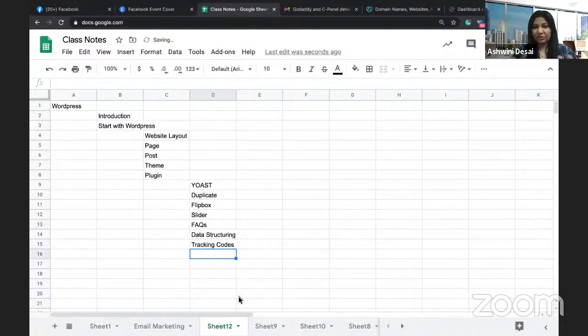So this is the whole plan. Once we start with plugins, you will see the website forming in front of your eyes. I already have a domain booked. It's my pet project of a magazine, and I will be developing that in front of your eyes during this workshop. Sounds good? Do you like the agenda?